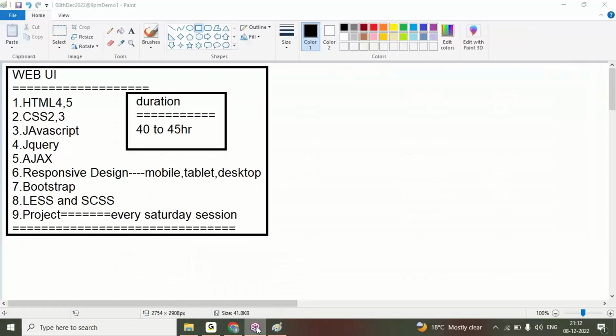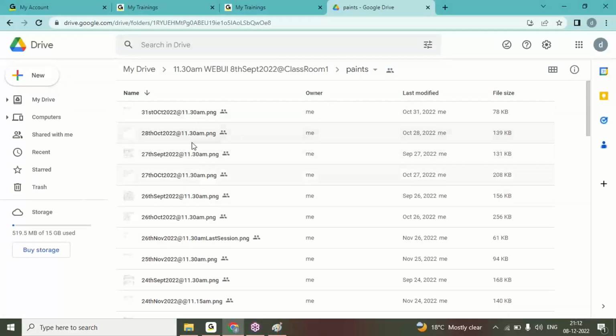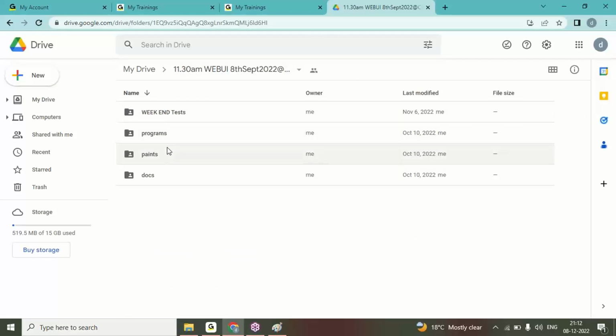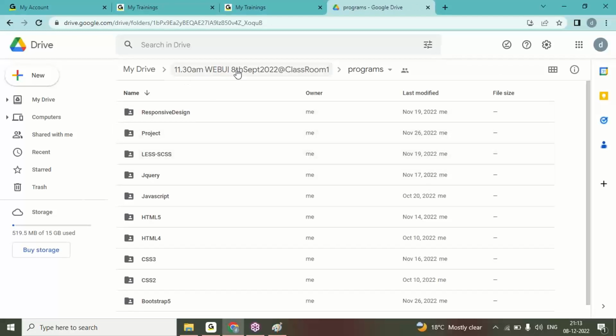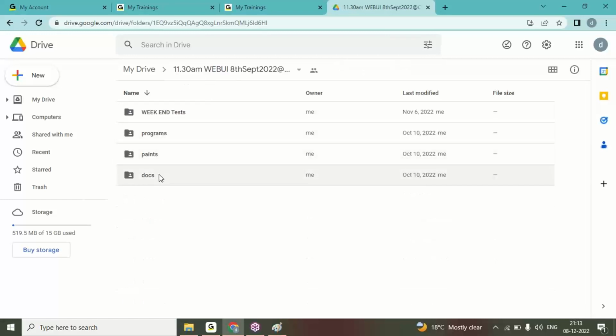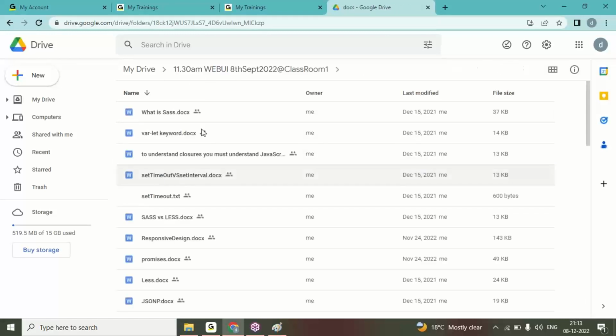Yeah, here every day paint files date wise, I'll save it and I'll upload it in the paint folder of Gmail Drive with your batch timing. And then programs: whatever programs I explain to you, all programs I'll upload here. And then documents: whatever document I'm explaining to you, all the documents I'll upload here.